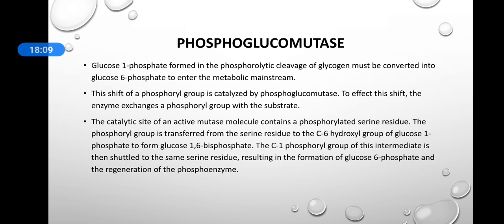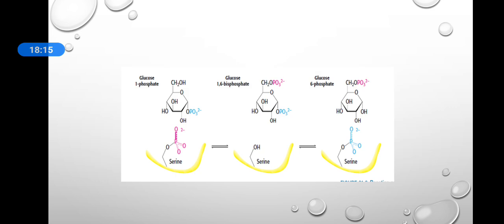That is shown in this figure: the phosphoryl group from the serine is given to the C6 carbon of glucose 1-phosphate, creating glucose 1,6-bisphosphate, and then the C1 phosphoryl group is transferred back to the serine residue, which recycles the enzyme.